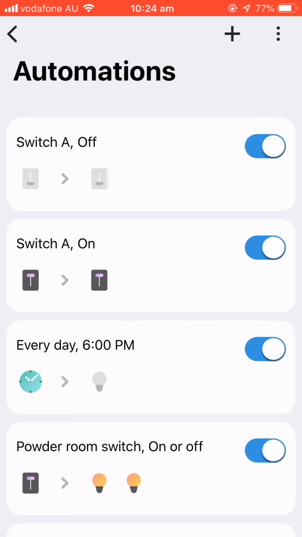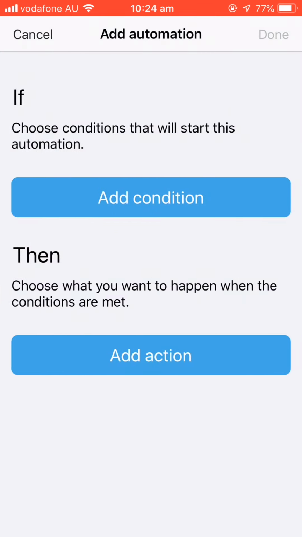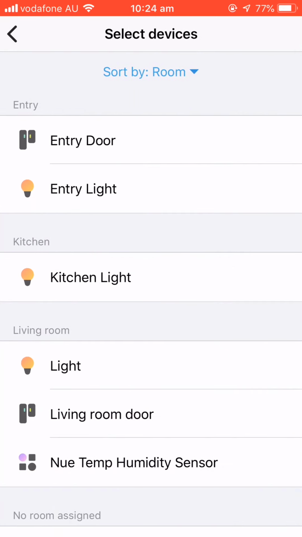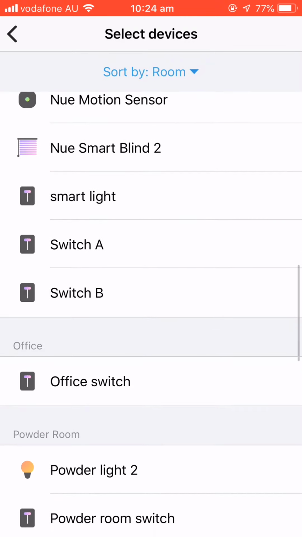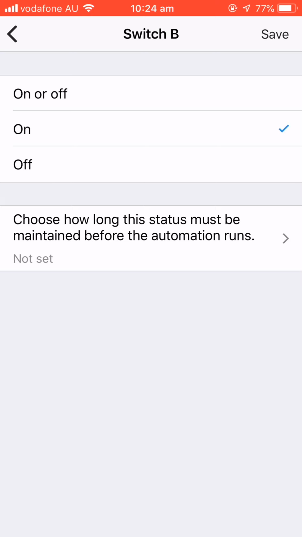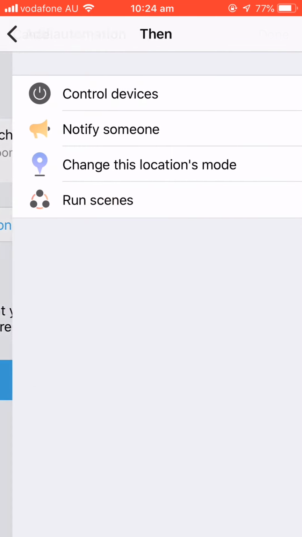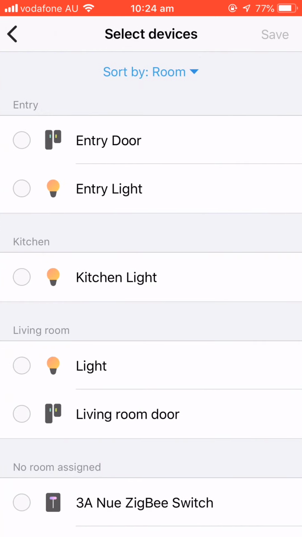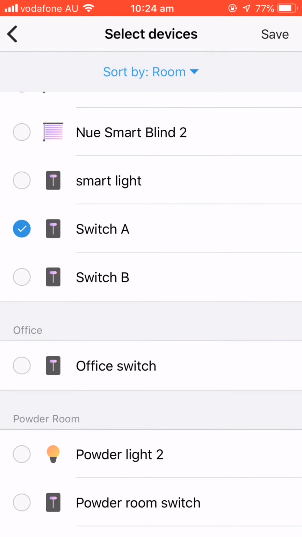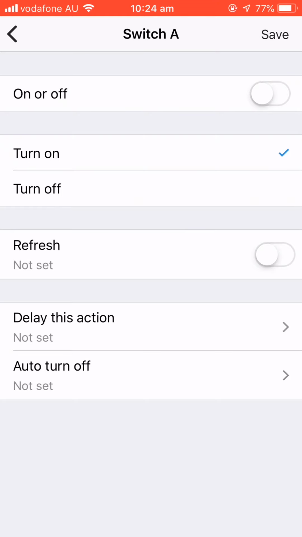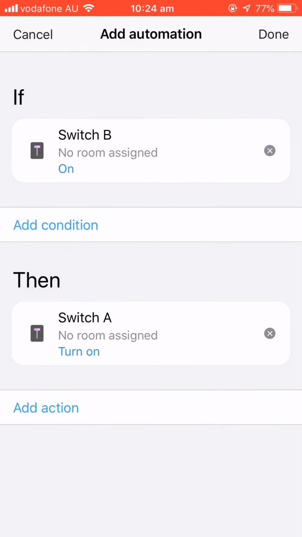Yeah, we need to do the opposite as well. When we switch B on and off, we automatically turn the switch A on and off. Let's do it. And choose the condition, switch B on, and action, switch A on. Okay, done.